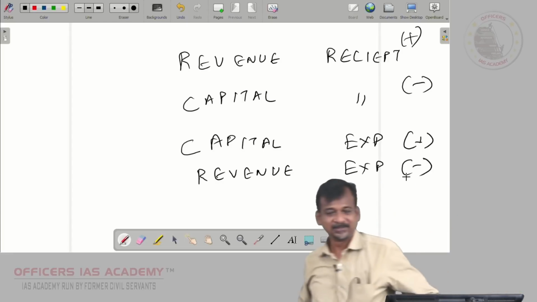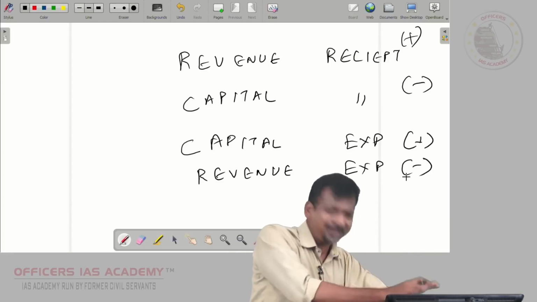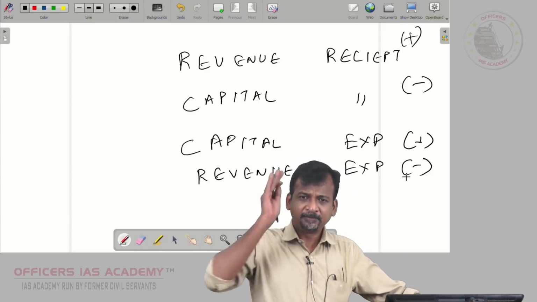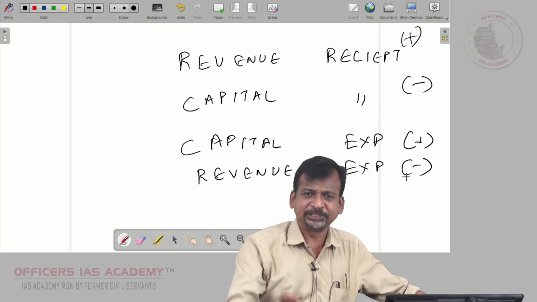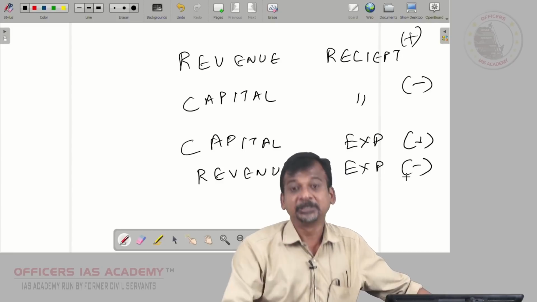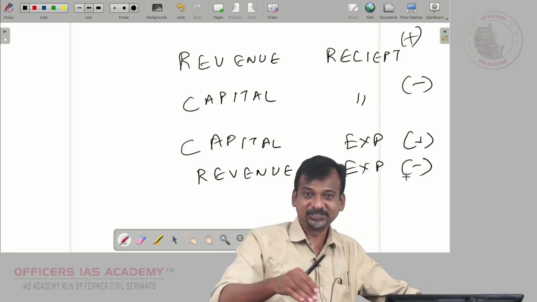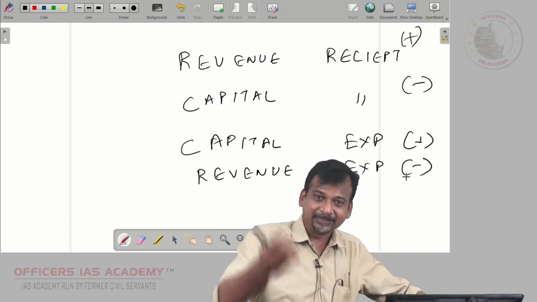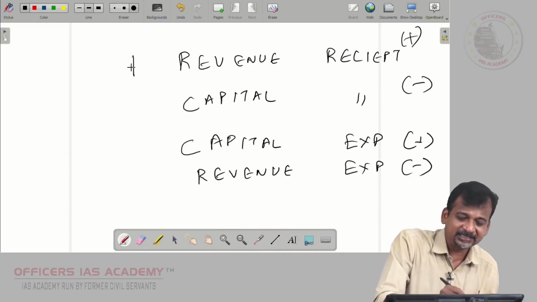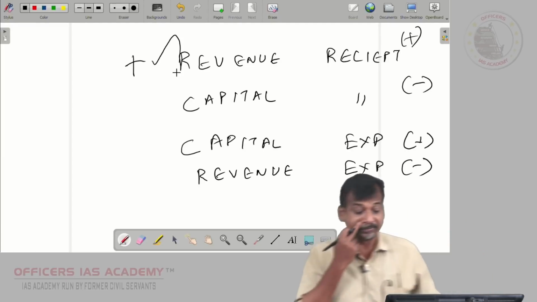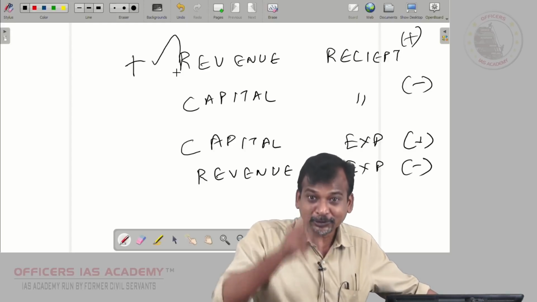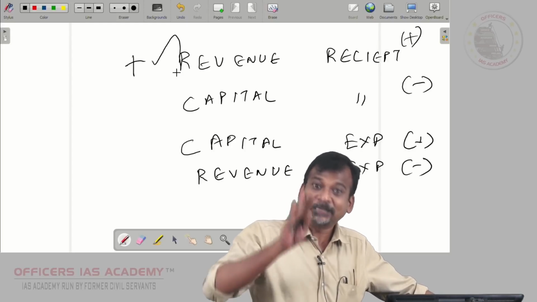On the other hand, capital expenditure is positive and revenue expenditure is definitely negative because it is day to day. Now from the government angle, the same concept, like what your mother feels, you apply. Whenever it is revenue receipt, government will be happy. What are the revenue receipts? All tax, GST, corporate tax, income tax. Government need not repay. So these are all revenue receipts which are positive for the government. What are the capital receipts? Loan. That is the main thing. So that is very bad.